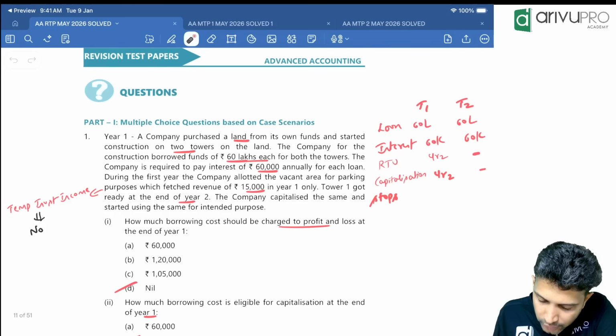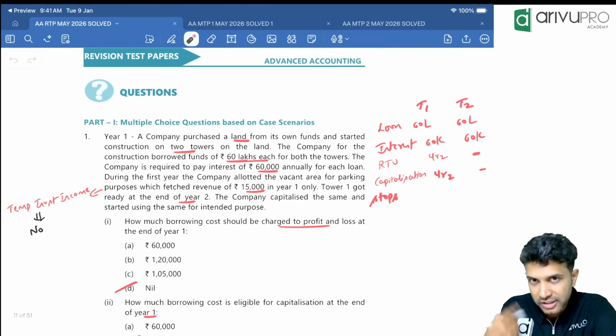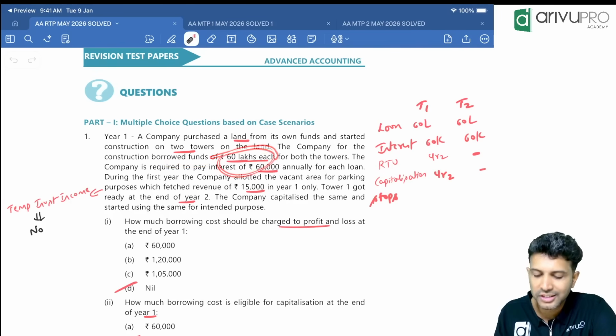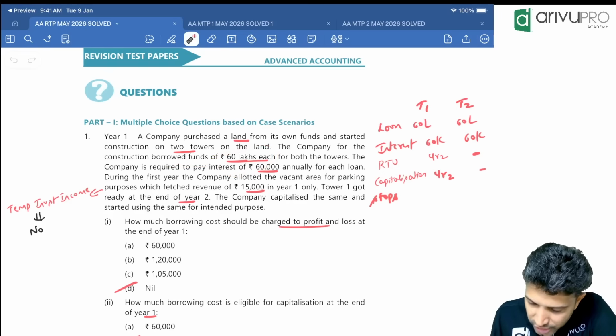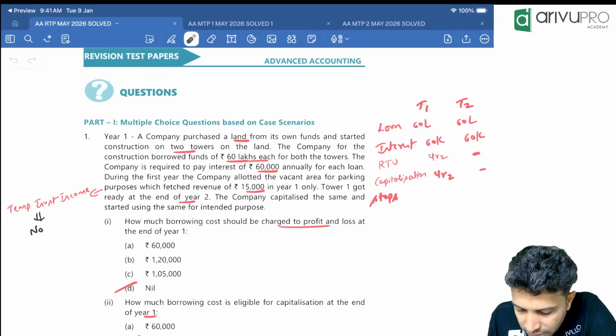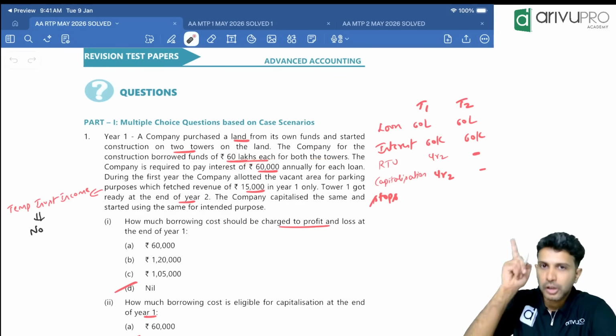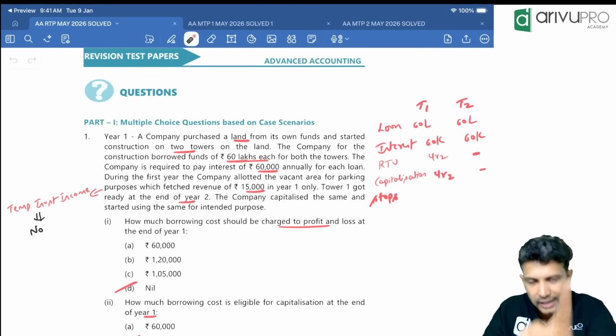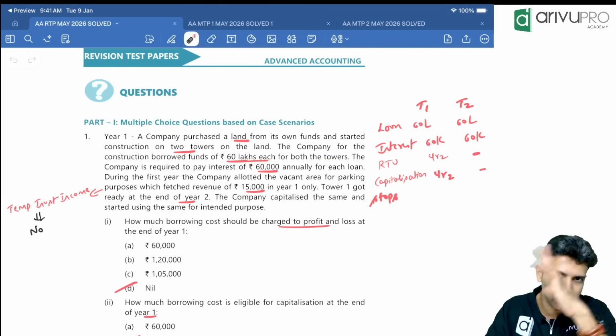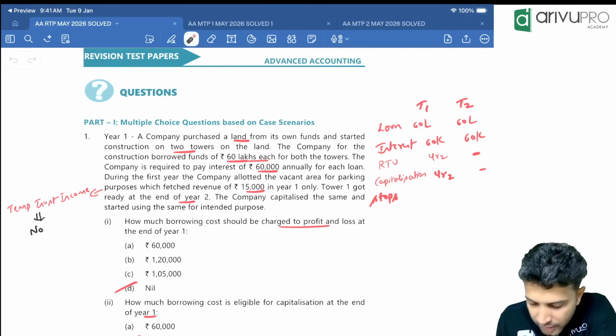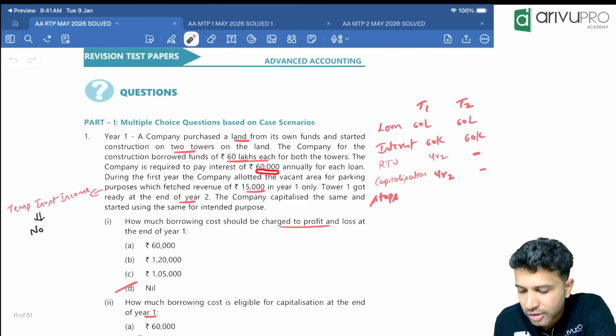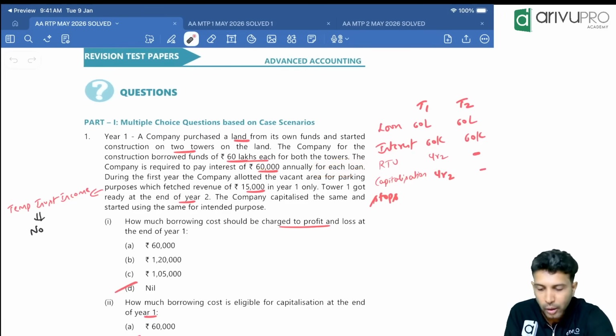For this tower construction purpose, the company borrowed 60 lakh loan each. The company borrowed funds of 60 lakh each for both the towers. So for tower 1, they borrowed 60 lakh. For tower 2, they borrowed 60 lakh. Totally 1 crore 20 lakhs is borrowed. The company is required to pay interest of 60,000 annually for each loan. For one loan, 60,000. For 2 loans, 1,20,000.